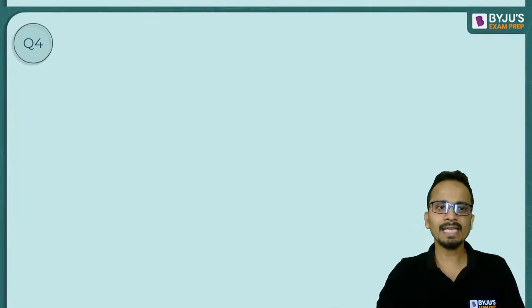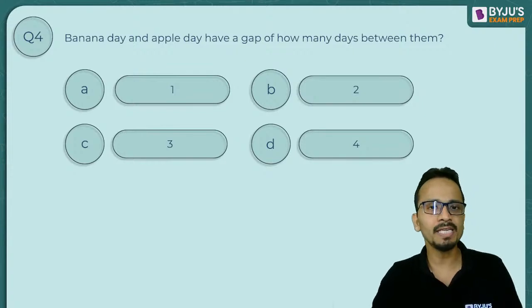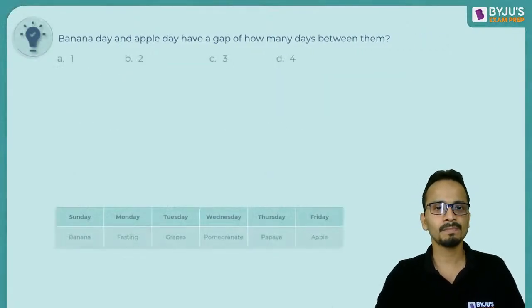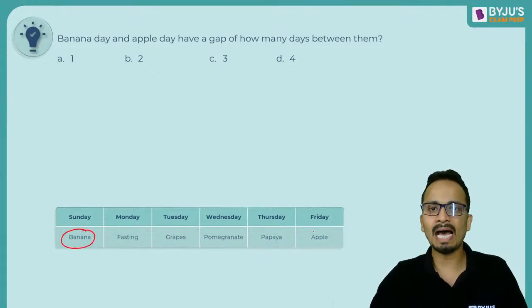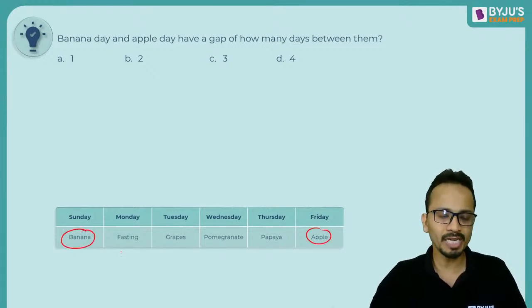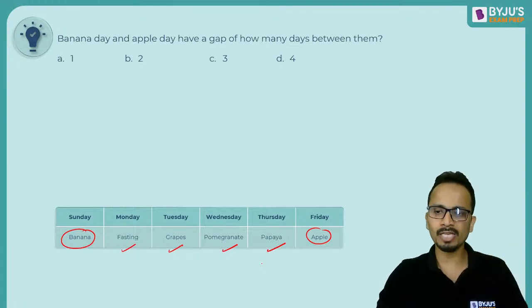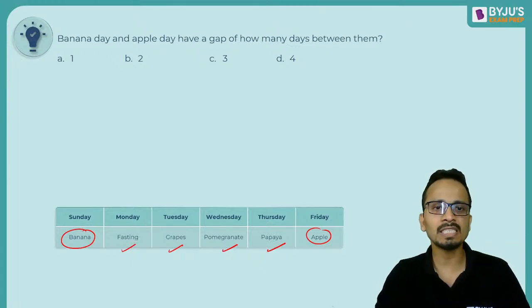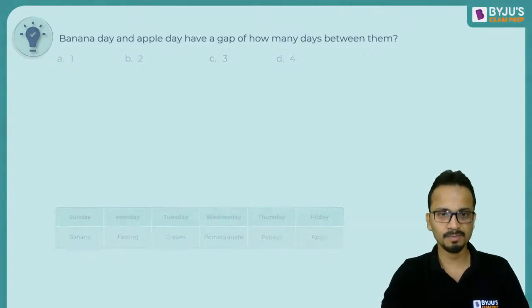All right. Next, question number 4. Banana day and apple day have a gap of how many days between them? So banana day is this one, apple day is this one. How many days between them? 1, 2, 3 and 4. So they have a gap of 4 days between them. So the correct answer here will be option D. All right.